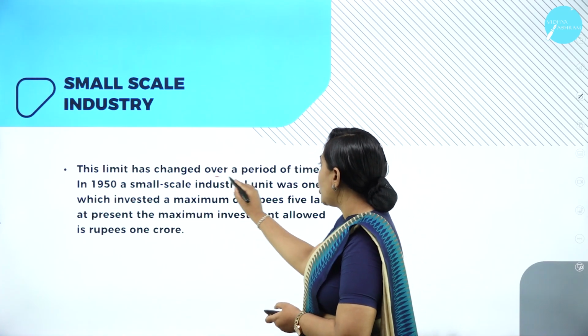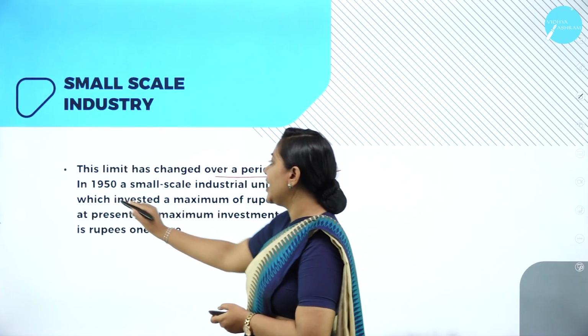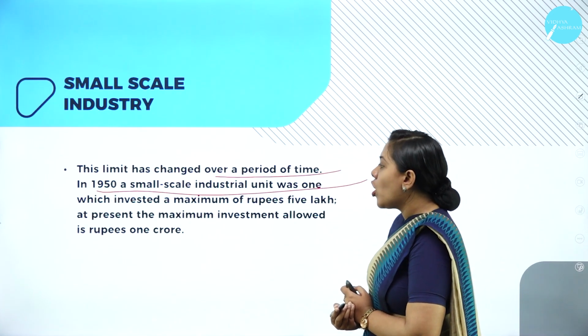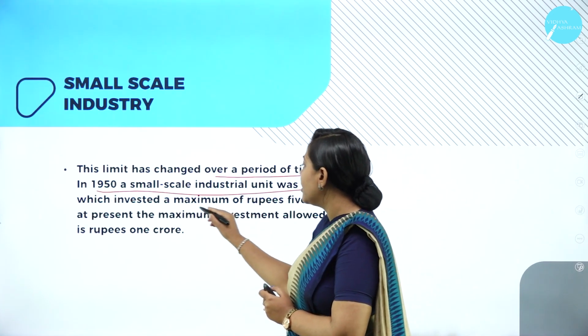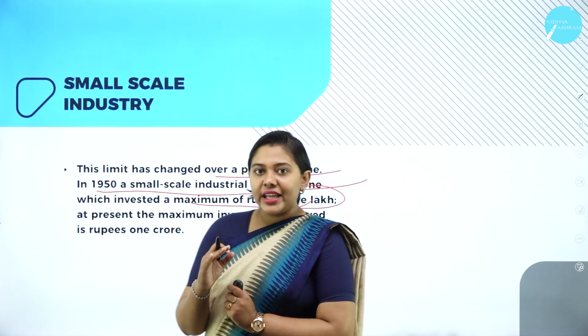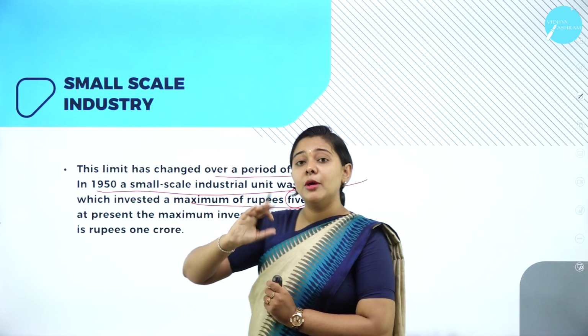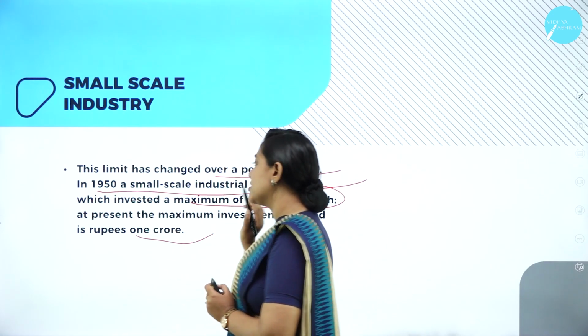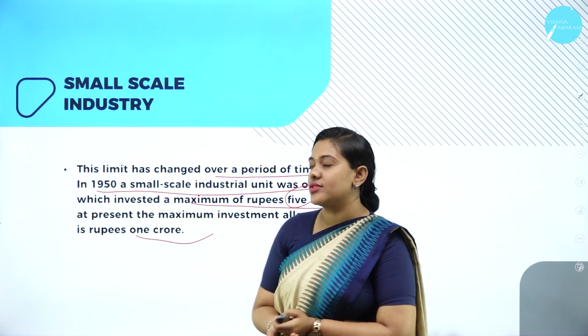This limit has changed over the period of time. In 1950, a small scale industry unit was one which invested a maximum of rupees 5 lakh. So if the minimum and the maximum is 5 lakh to 1 crore, then it is considered a small scale industry.